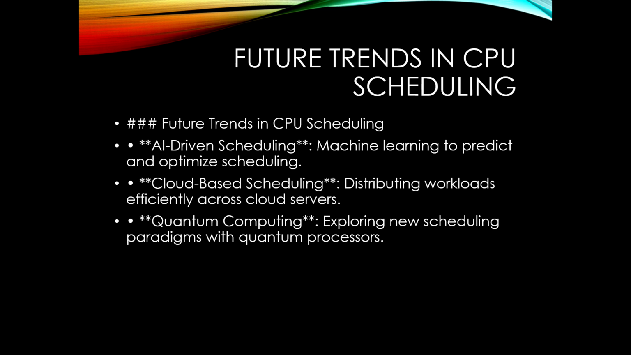And the future of CPU scheduling. As technology evolves, scheduling is getting smarter. Some future trends include AI driven scheduling, cloud based scheduling, and quantum computing. AI driven scheduling uses machine learning to predict the best scheduling strategy. Cloud based scheduling optimizes workloads across the globe. Quantum computing brings new scheduling methods for quantum processes. The future of CPU scheduling is faster, smarter, and more efficient.